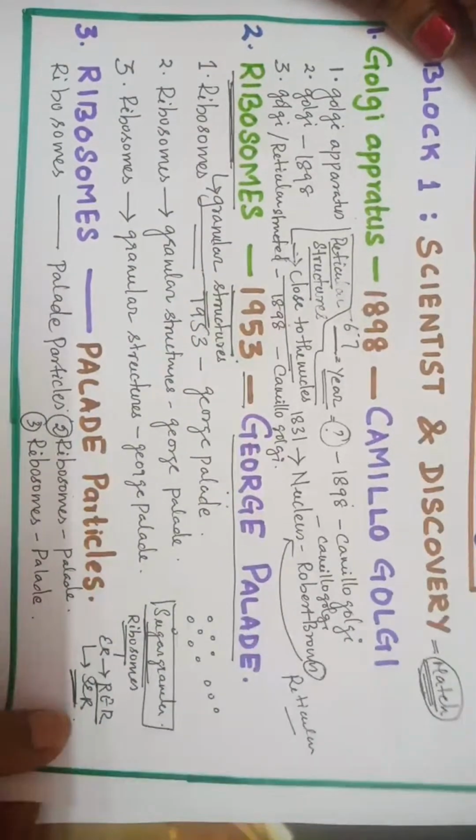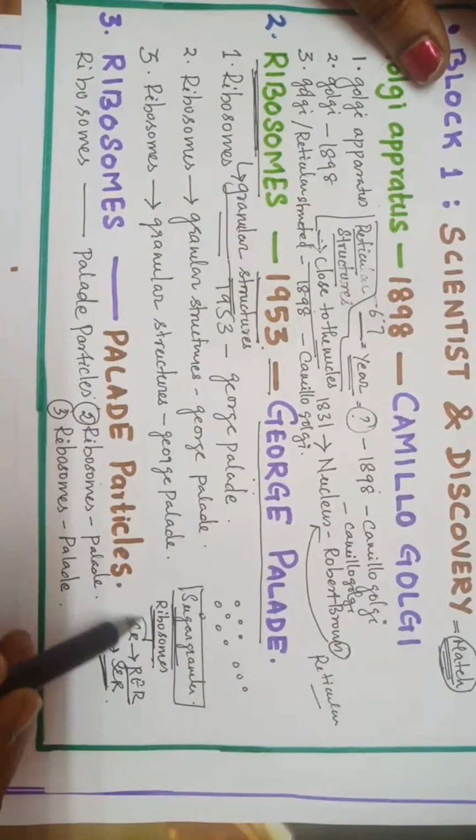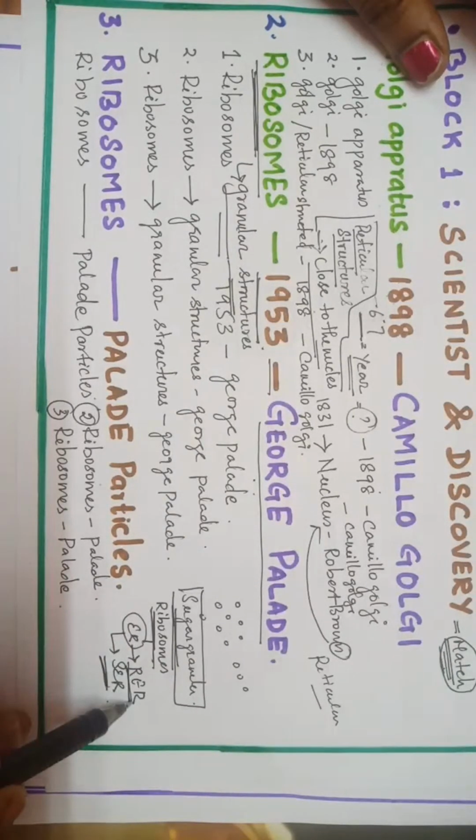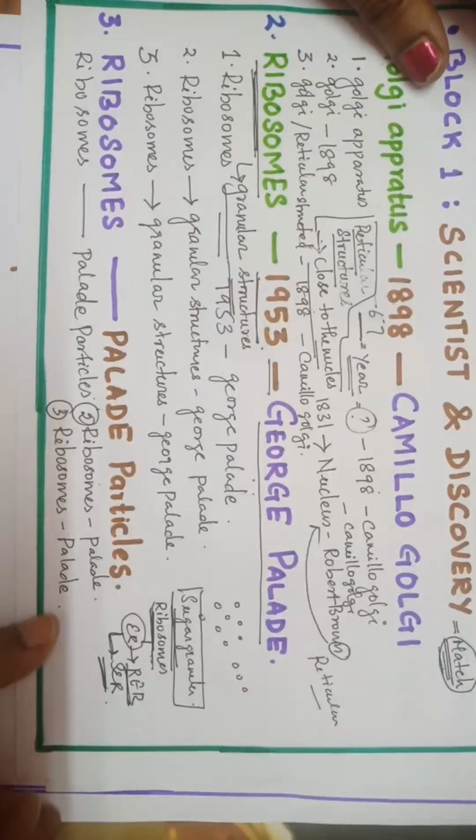Okay, next, so here we studied one extra point, ribosomes. If the ribosomes are attached to the endoplasmic reticulum, it is called as rough endoplasmic reticulum. If there are no ribosomes, they are called as smooth endoplasmic reticulum.